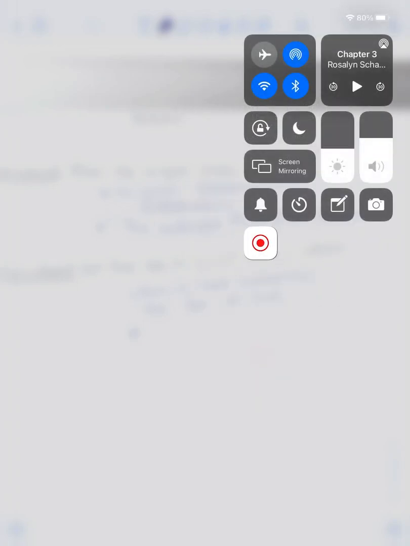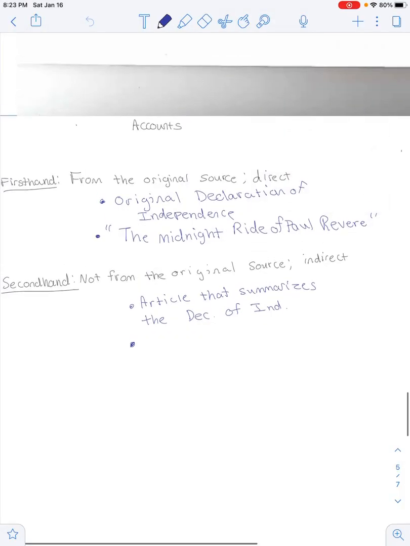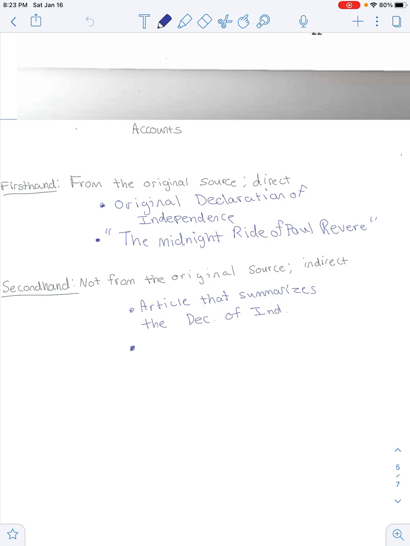Okay, so we're going to take a look at first-hand accounts and second-hand accounts. There are two types of accounts, first-hand and second-hand. The first type is a first-hand account, and a first-hand account is from the original source.